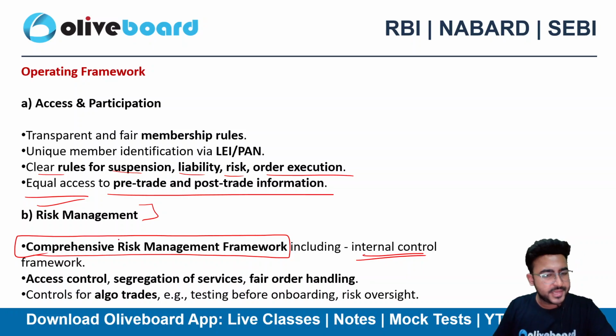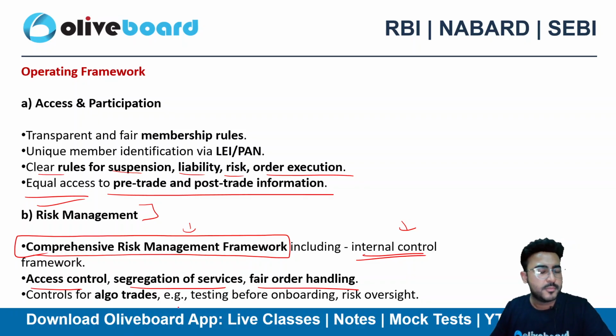So we need to have a comprehensive risk management framework, including the internal control framework. Then access control, segregation of service, fair order handling, everything should be properly done.